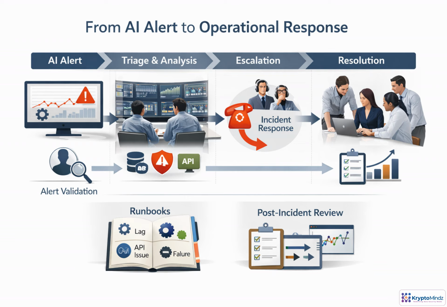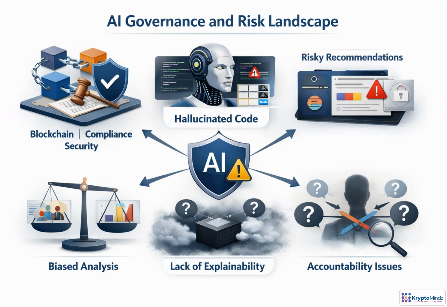An AI alert should never be treated as the response by itself. Route the anomaly into the normal incident workflow first, then validate it with human review, especially before actions that affect availability, permissions, or production traffic. Triage determines severity and ownership. Escalation brings in the right responders. Runbooks guide common cases such as node lag, API abuse, or transaction failure spikes. After resolution, the review should improve model tuning, thresholds, and escalation rules.